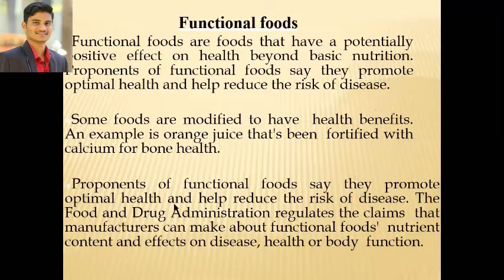Some functional foods are modified, as we know from the previous slide, by changing the raw material, such as raw eating, then fermentation processes, and mixing or combining foods, which gives a modification in functional foods and is also helpful in the treatment of diseases. The most common example is orange juice fortified with calcium for bone health.